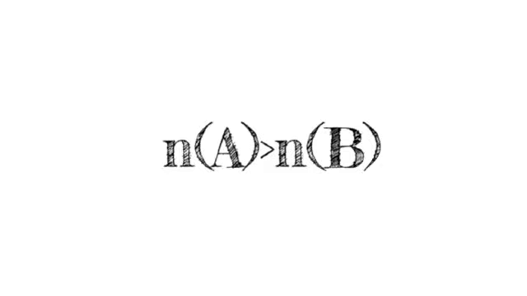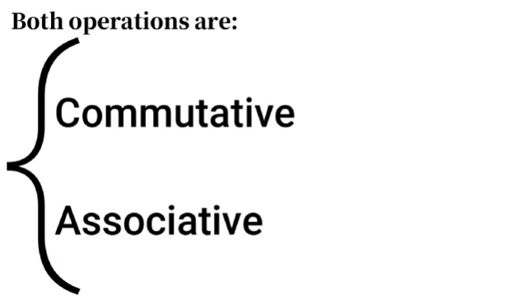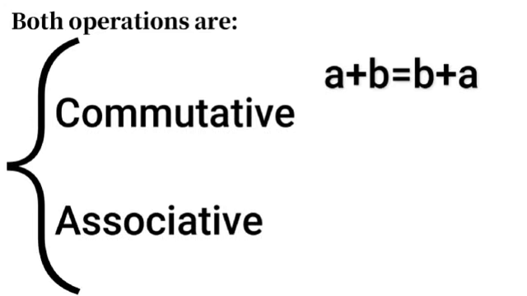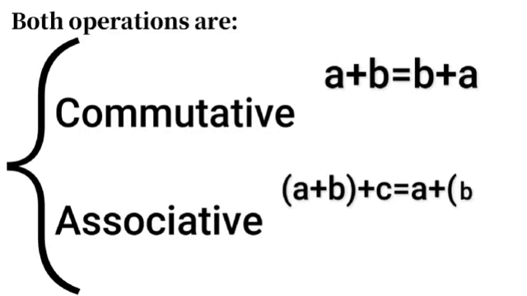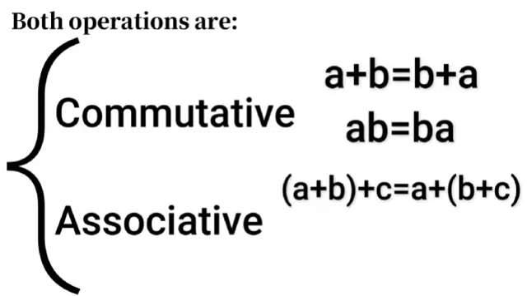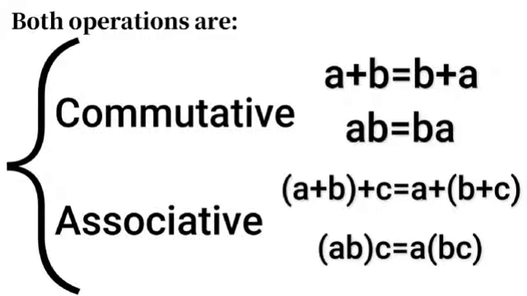Natural numbers obey two fundamental operations. They are addition and multiplication. Both operations are closed, commutative, and associative. In other words, a plus b equals b plus a. The sum of a and b, plus c, equals a plus the sum of b and c. Also, a times b equals b times a, and the product of a and b, times c, equals a times the product of b and c.